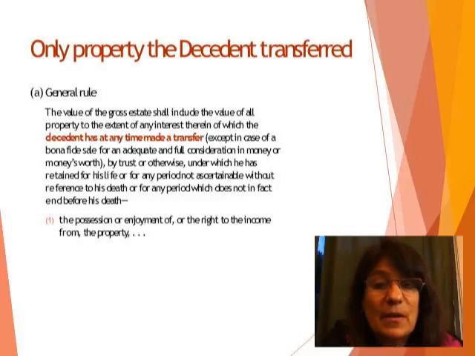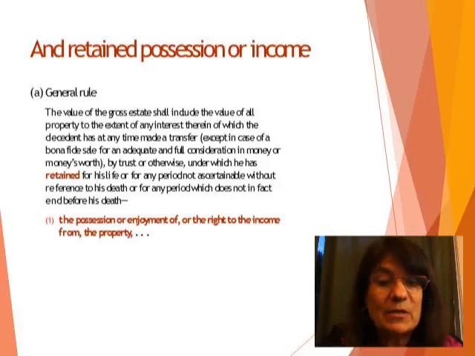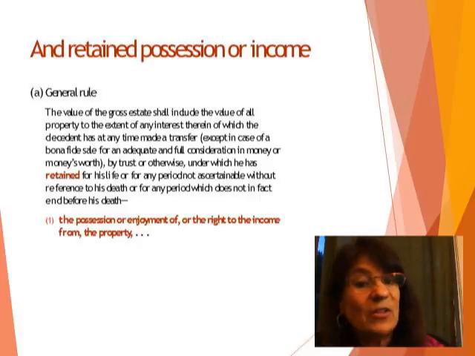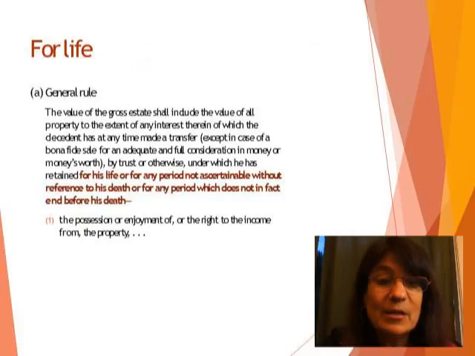Okay, let's unpack this. It's a little bit dense. So first of all, we're including in the gross estate the value of property that the decedent already transferred during life. And has retained possession or enjoyment or the right to income. Okay, so decedent transferred during life and retained the right to income. For how long? For life. Or for any period that's kind of like life, right?